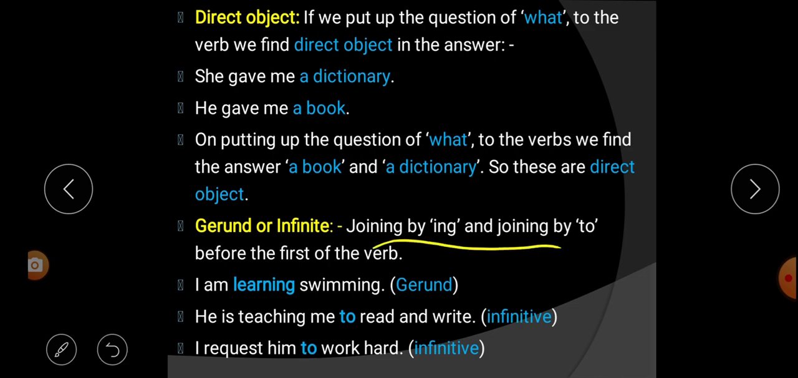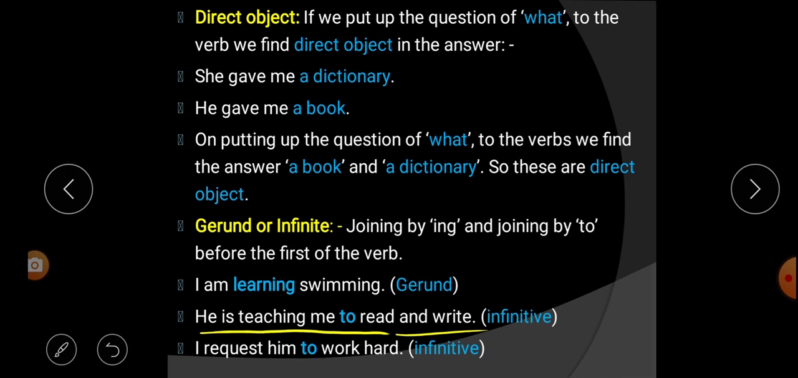Joining by ing and joining by to before the first form of the verb. That means when we join ing or when we join to the verb first form, that is called what? Gerund or infinitive. Look at some examples. I am learning swimming. Here, what is the verb first form? Learn is the verb first form and we have added what? Ing. That's why it is called what? Gerund.